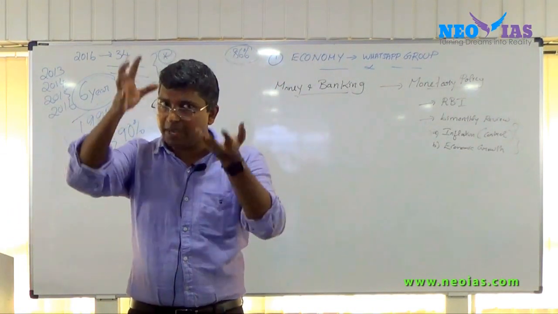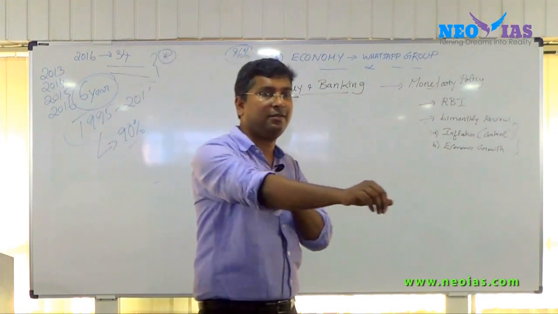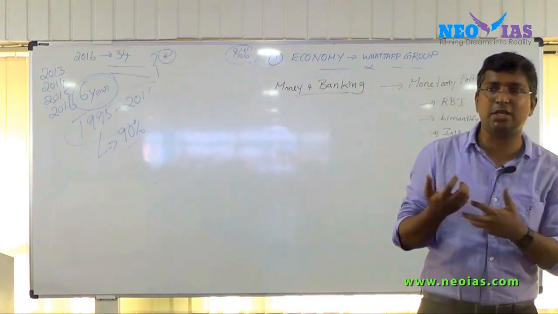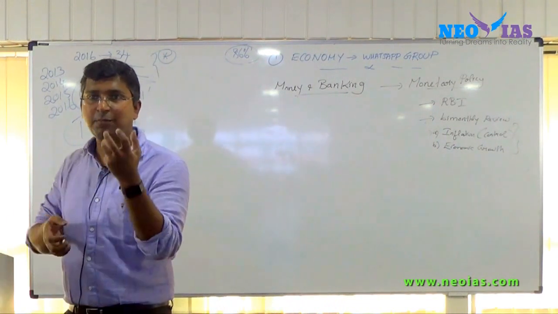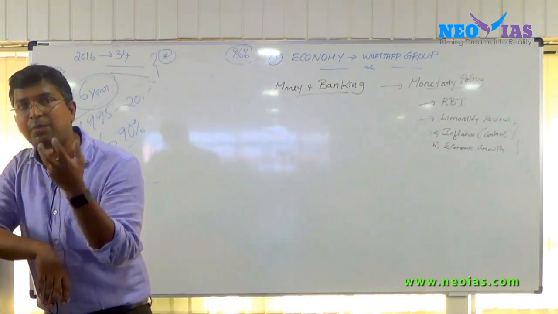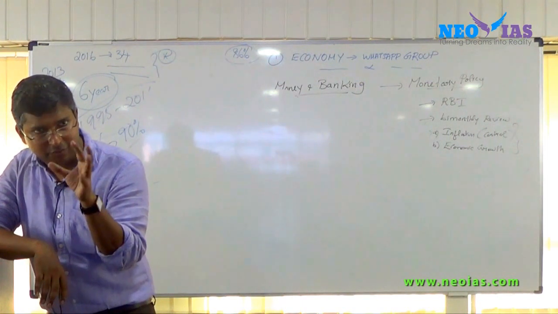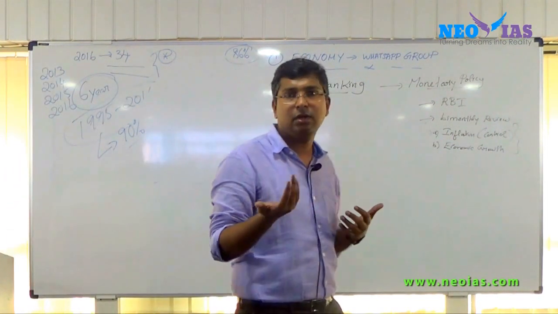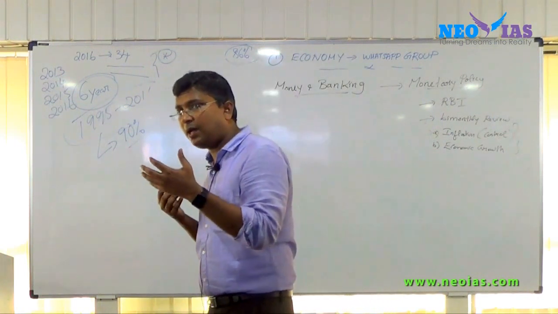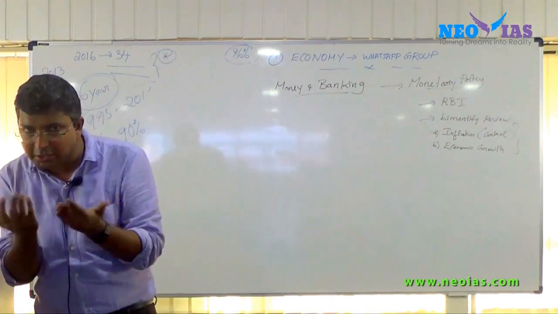So RBI, by controlling the interest rate through its monetary policy, that is by controlling the money supply, can either support growth or restrain it based on the inflationary situation.